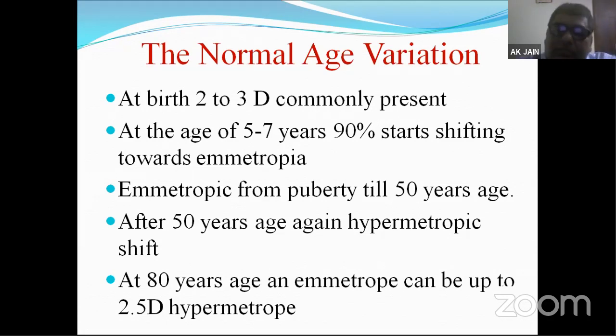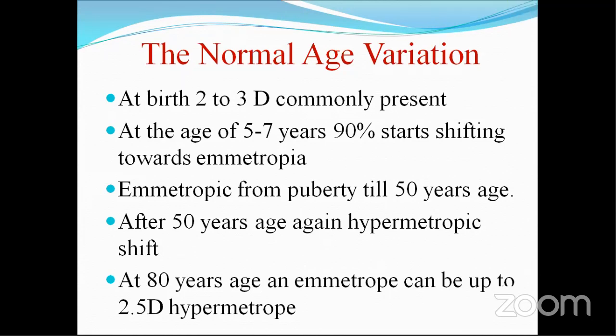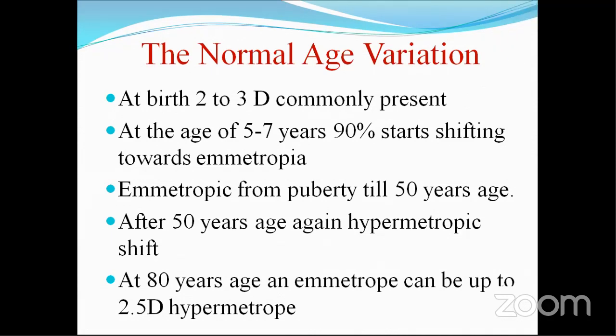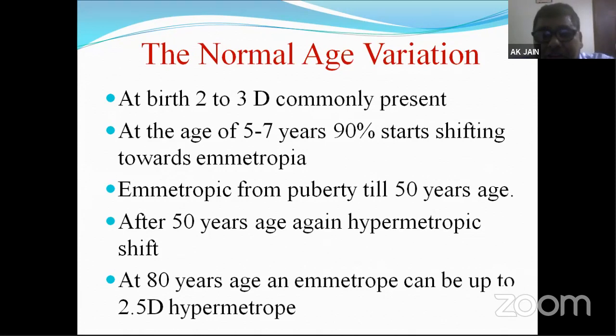That person remains emmetropic, say up to the age of 50. Now, many students get confused. Last time also they asked me, sir, you are telling that emmetropia remains up to 50 years of age, but when the person is having near vision glasses, that is at the age of 40. But here we have to remember that what a person gets near vision glasses for at the age of 40 or 42, 43 is called presbyopia.